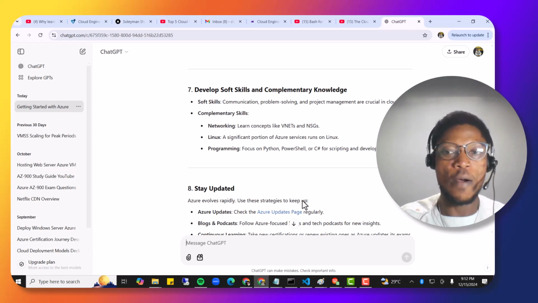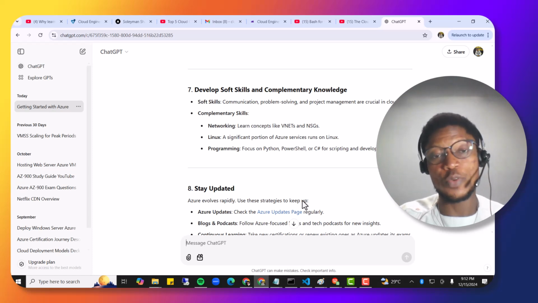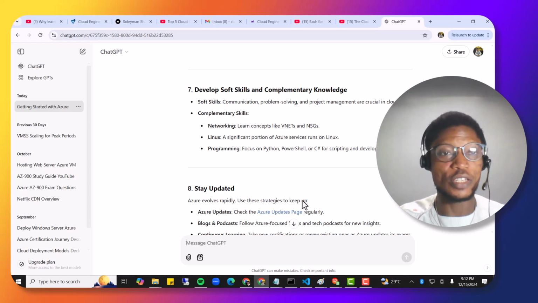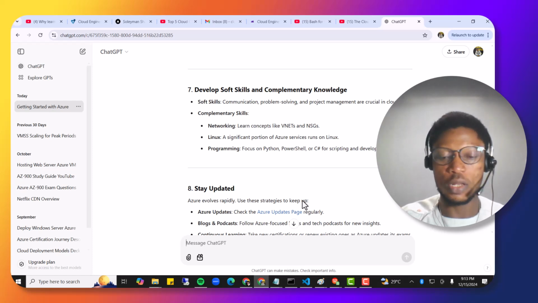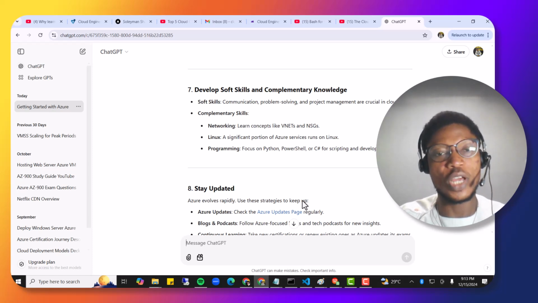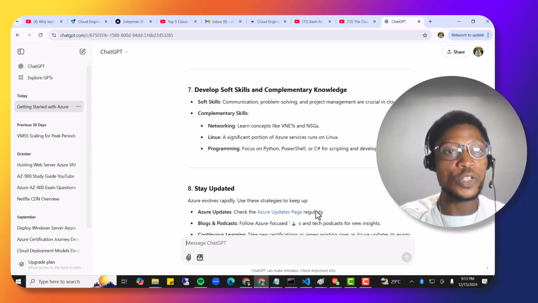So, for example, you have crucial issues, and these issues might be related to networking or booting issues with Linux, non-boot issues with Linux, or even programming related issues on scripting, for example. So you should actually get to understand these soft skills. Very, very important.